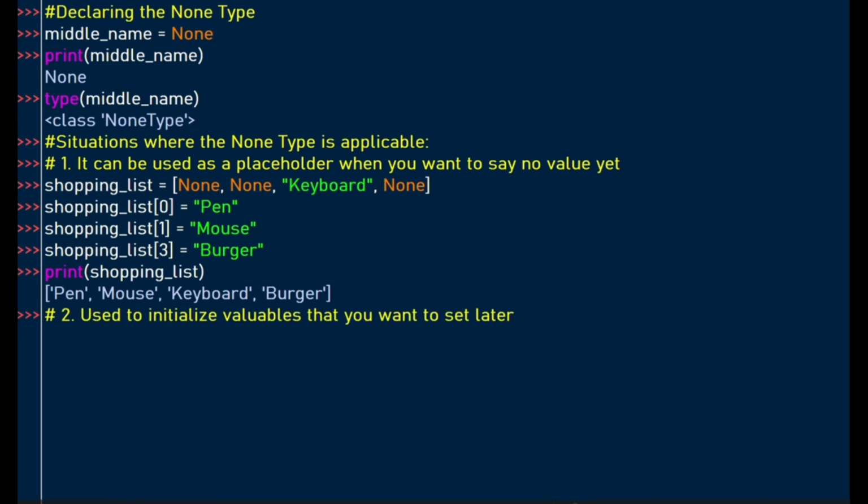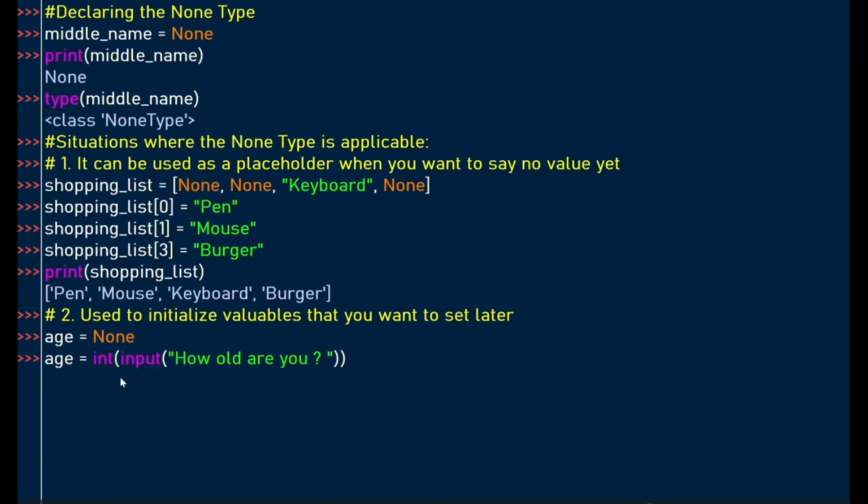The second situation where you can use the none type is when you want to initialize variables that you want to set later. Imagine you have people lining up to enter the cinema and you don't know their ages. For the variable called age, you assign the value of none, so that as they come in, you start asking how old they are.